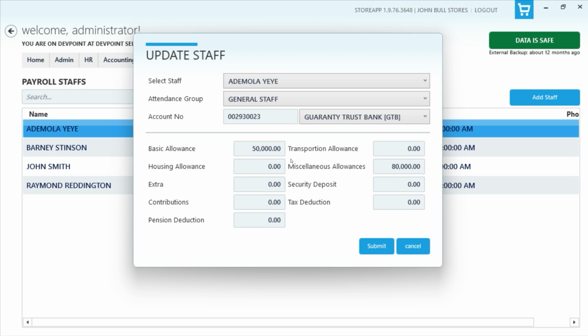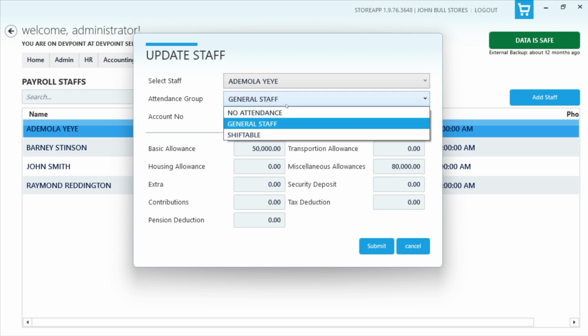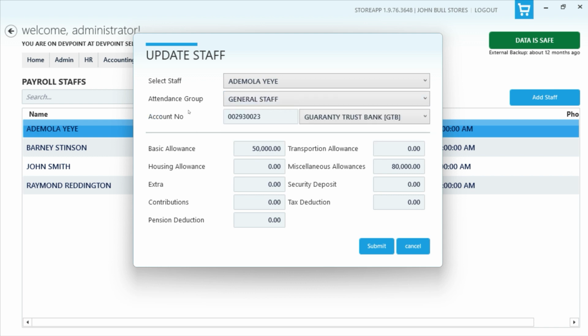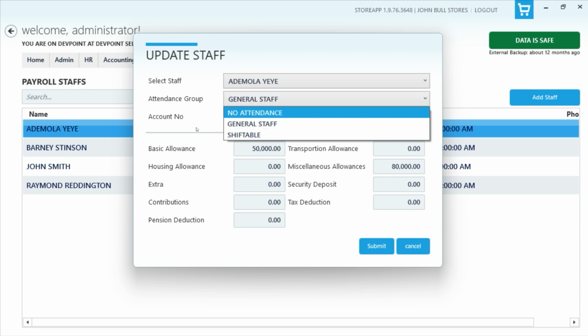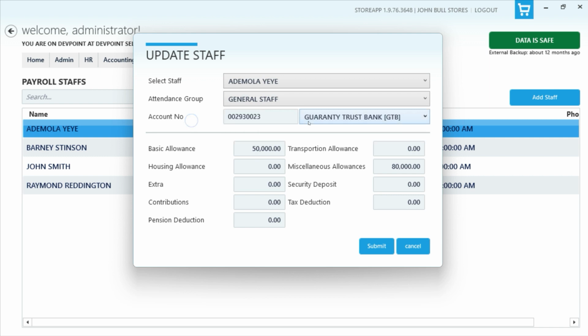Then you'll be able to compute your monthly payroll and those staff will show up. Now, some of this information is set up elsewhere, so I want to go to where all of this is set up first, because when you're setting up a staff here, you can see that you need to select an attendance group. What attendance group means is just a kind of staff group, but what distinguishes different groups is their resumption time, their work patterns, things like that. That is what differentiates the group, and then there is all of this bank information.